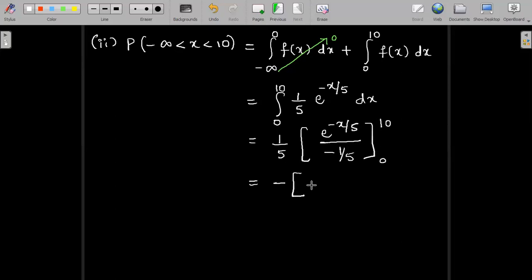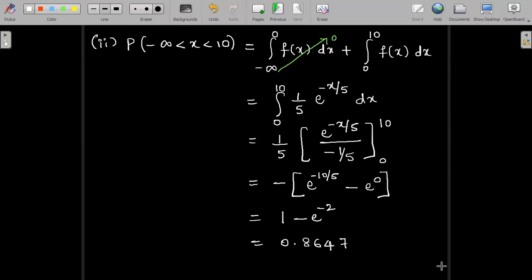So upper limit will be e power minus 10 divided by 5 minus lower limit when x is 0, this is e power 0. So the value that I have to evaluate is 1 minus e power minus 2. So 1 minus e power minus 2, I can use calculator and get the answer as 0.8647.